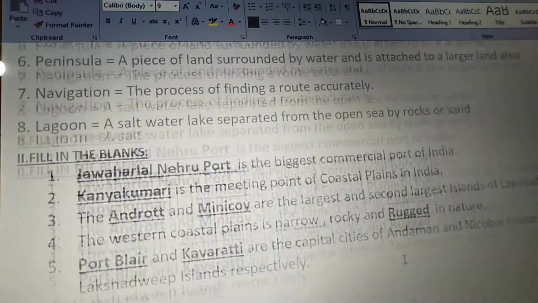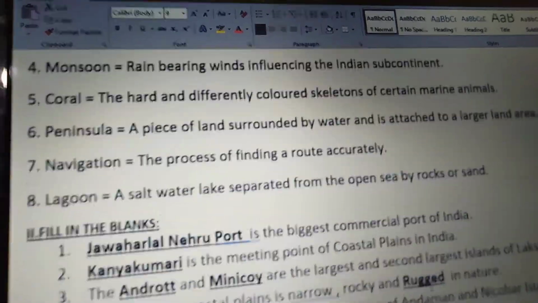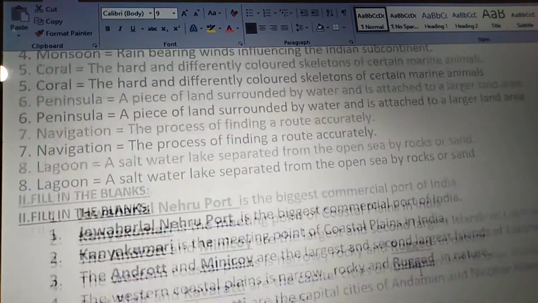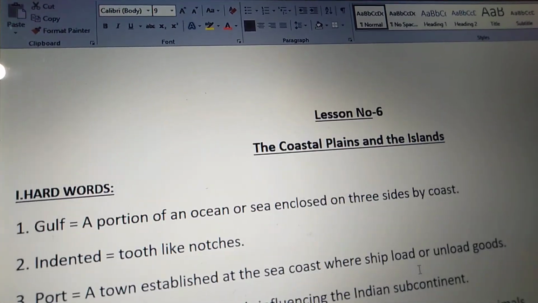So children, all of you go through these hard words, fill in the blanks, match the following, short answers and long answers, and prepare well for your exams, children.